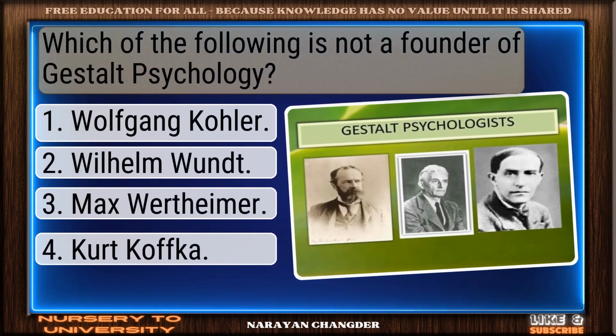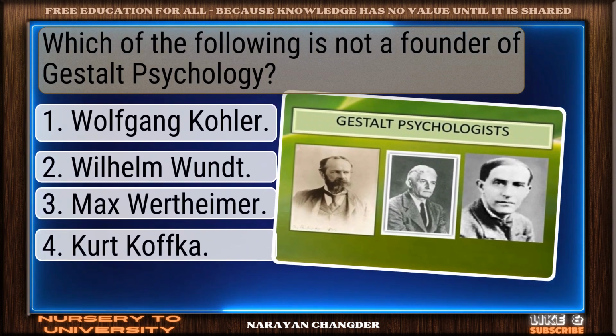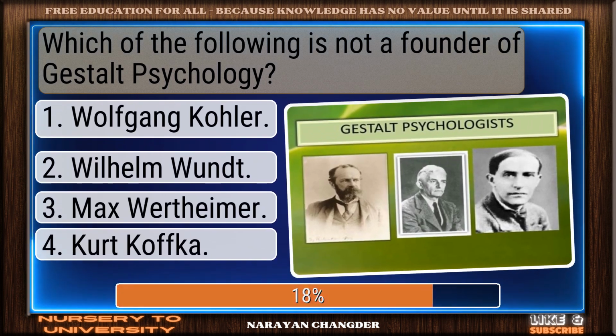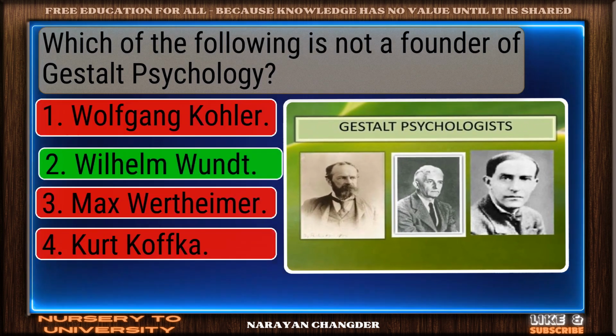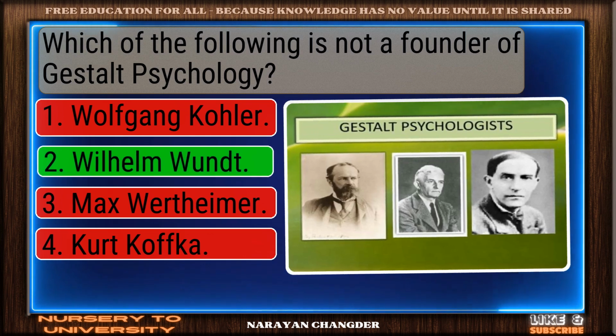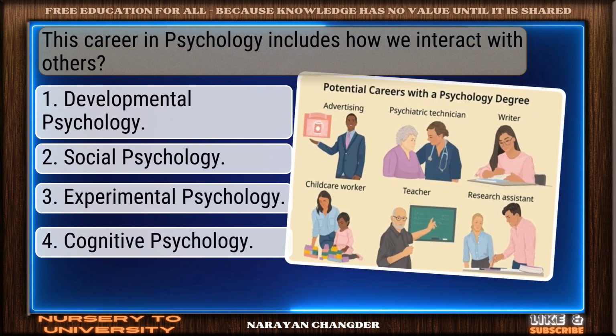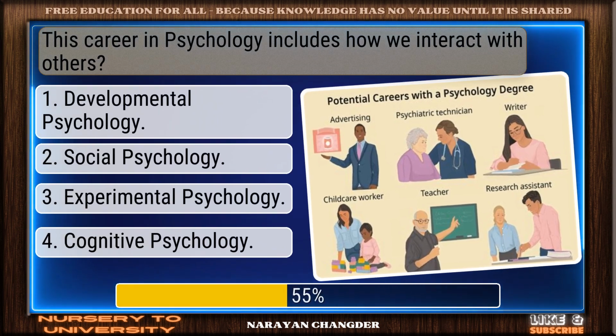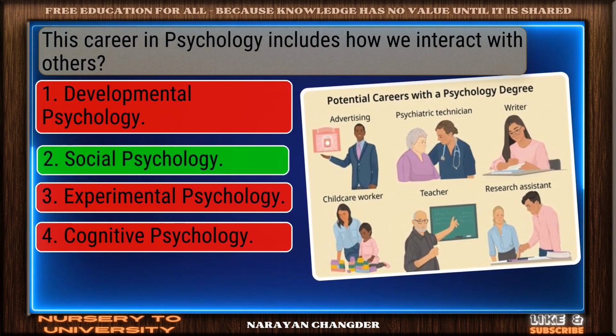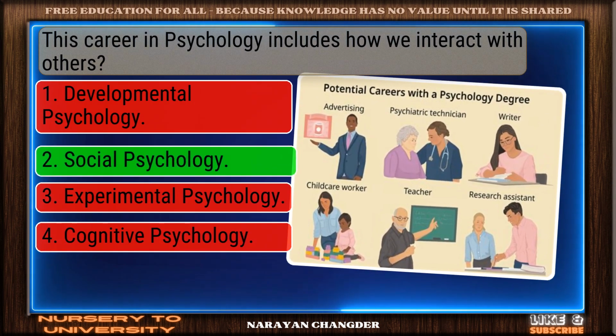Which of the following is not a founder of Gestalt psychology? A. Accurate answer, Wilhelm Wundt. This career in psychology includes how we interact with others. Well articulated. Social psychology.